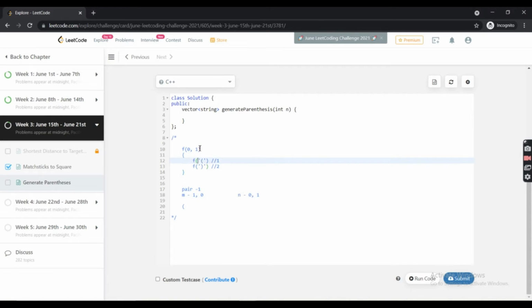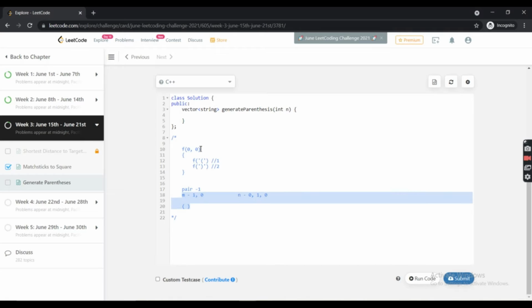So now this function will go for this call, because since open brackets are 0, we do not call the first function. We call the second function since we have one closed bracket available, because we had one open bracket in our string. So we will append a closed bracket, and now our number of closed brackets will also become 0. So now for function 0 0, since there is no open or closed bracket remaining, we know that this is one of our valid solutions.